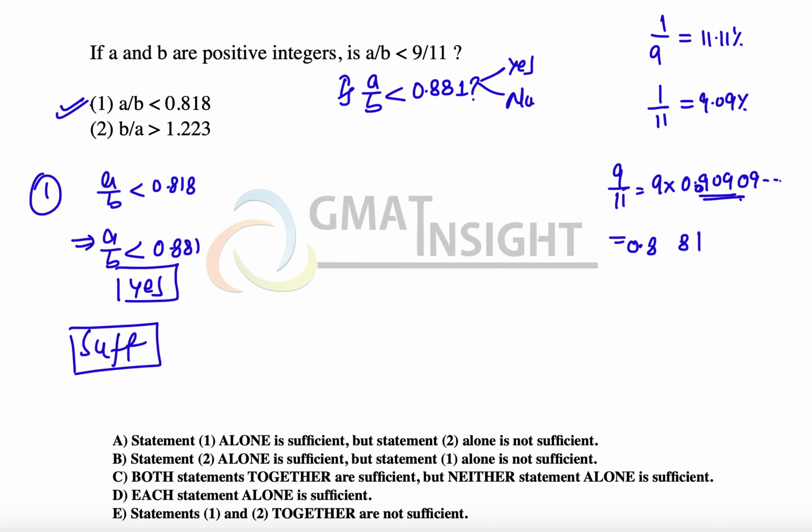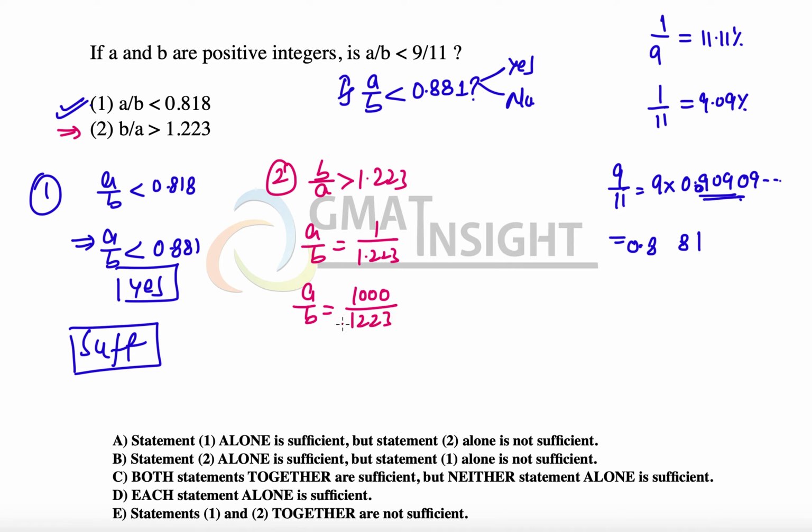Now let's check the second statement. The second statement says that b over a is greater than 1.223. So we can say that a over b will be equal to 1 over 1.223. So we can say a upon b is equal to 1 followed by 30 divided by 1223.